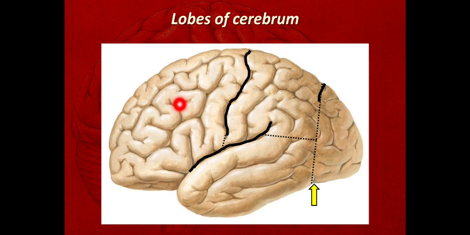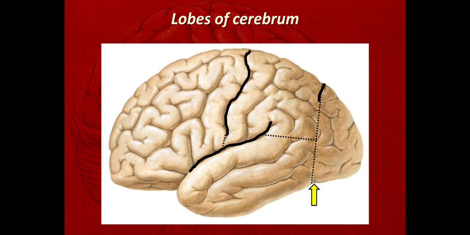In front of the central sulcus there is the frontal lobe. Behind the central sulcus, the imaginary line joining the parieto-occipital sulcus and the preoccipital notch, and above the lateral sulcus, is the parietal lobe. Below the lateral sulcus is the temporal lobe, and behind the third imaginary line, along with the occipital pole, is the occipital lobe. Frontal lobe, parietal lobe, occipital lobe and temporal lobe: these are the four lobes.